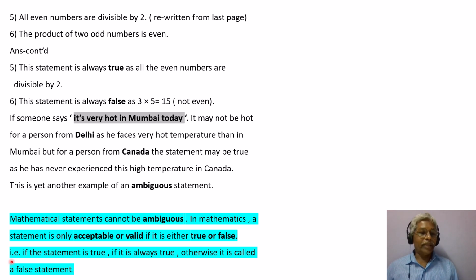That is, if a statement is true, it is always true. Otherwise, it is called a false statement. Now you may read this once or twice. You will understand this.